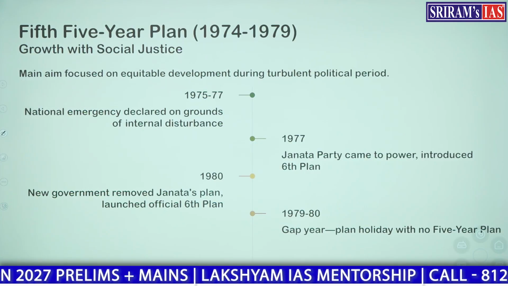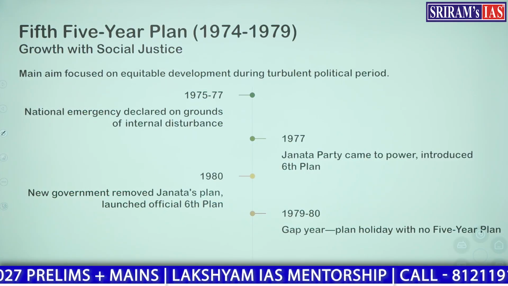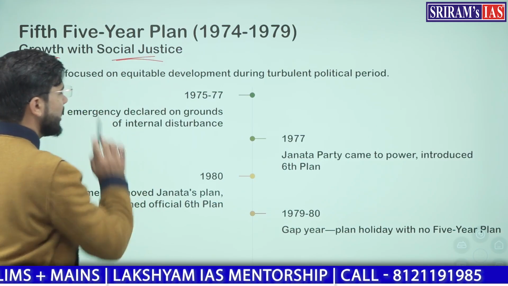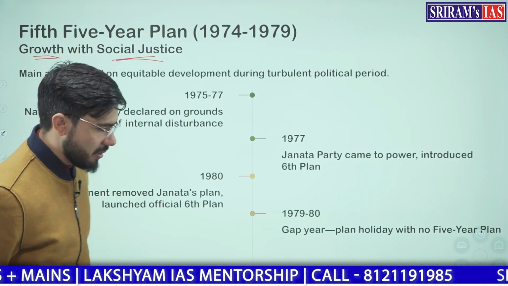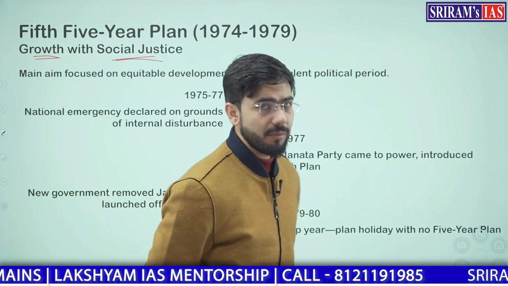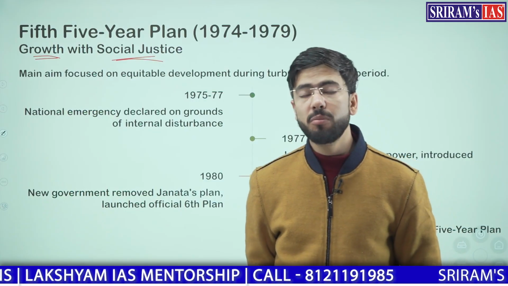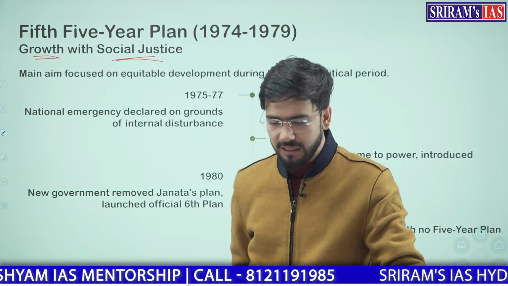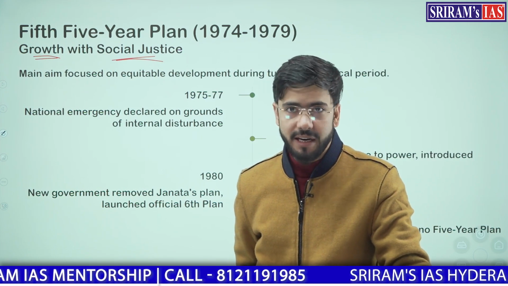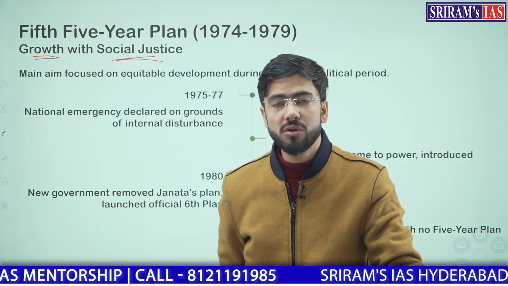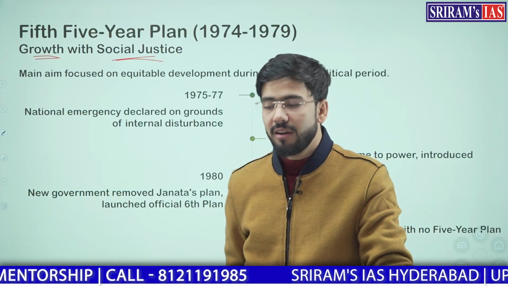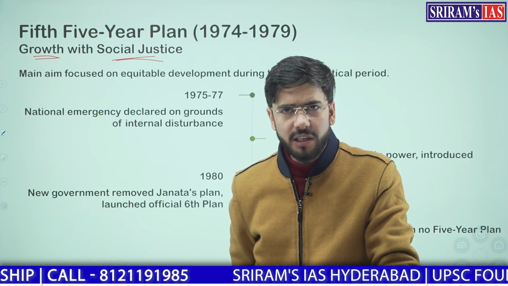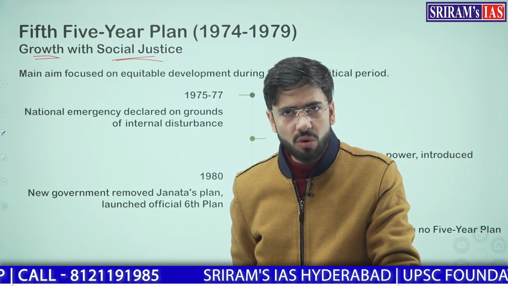Now, one more thing which we need to remember is, in the fifth five-year plan, we had growth and social justice as the two main objectives. But hereby, the Indian economy was facing the problem of a high population rate, a problem of unplanned families, or a problem of family planning, because there were too many people, too many mouths to feed. So that is why our government started to understand the problem and to start measures to control the population.